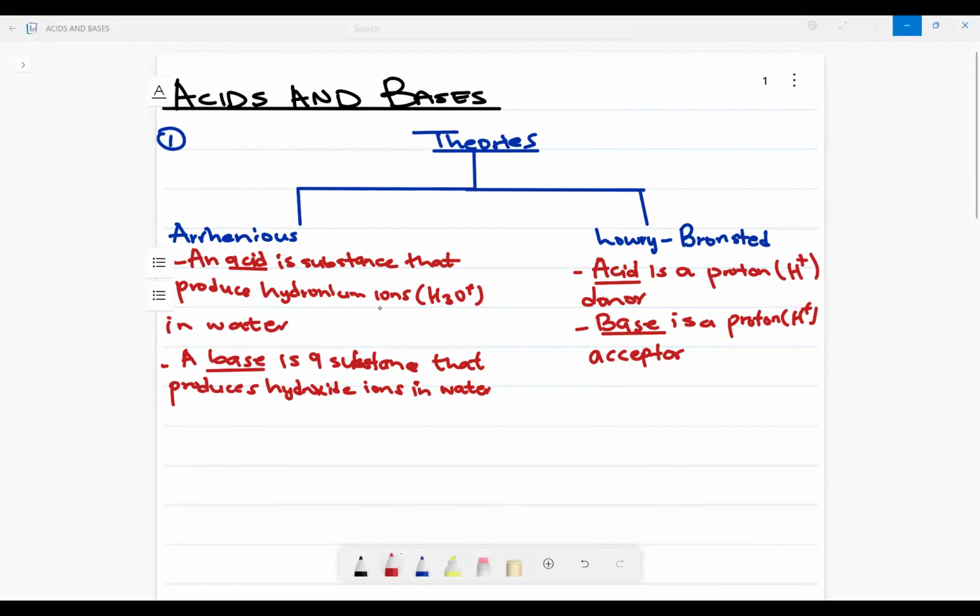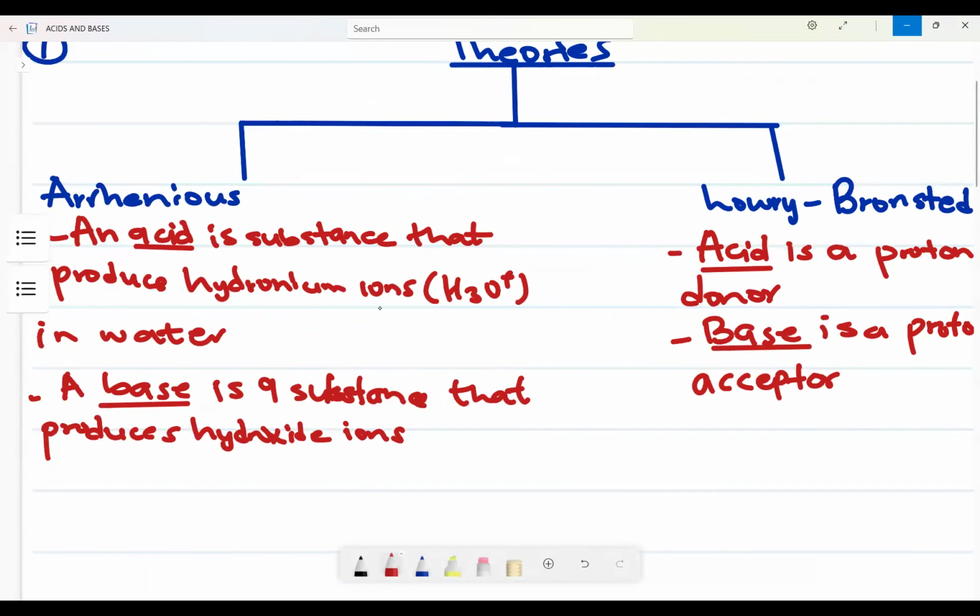What are hydroxide ions? A substance that produces hydroxide ions, which are OH minus, where? In water. Very, very important.